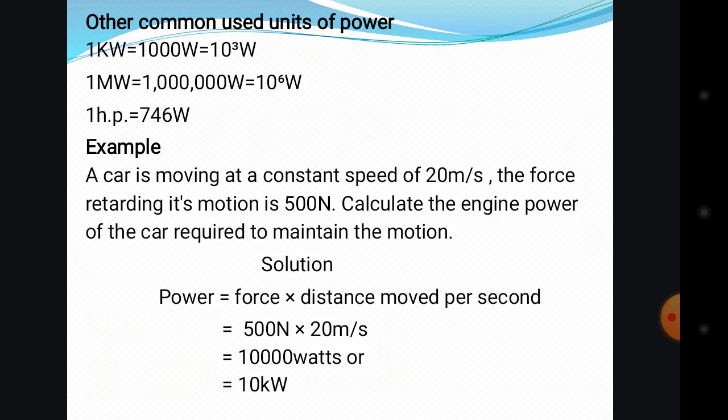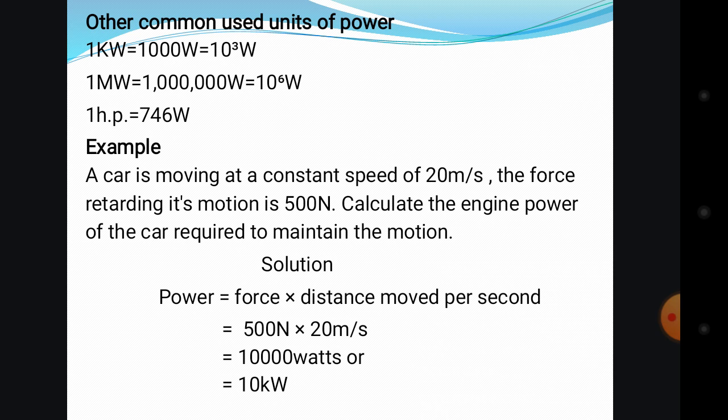Here are some other common units for power. The first one is 1 kW, which stands for 1 kilowatt. Wherever you see this W, it stands for watts, because it is in power.